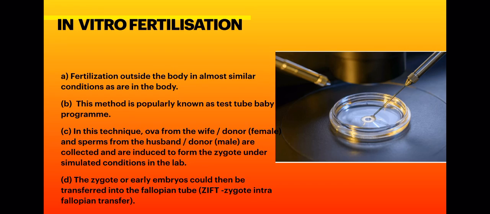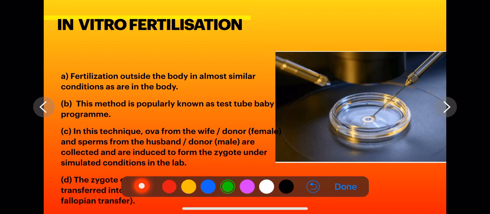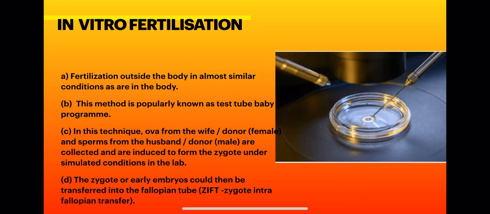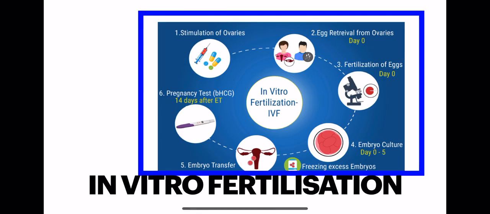So in this picture you are seeing the fusion of male and female gametes in a petri dish. Here it is taking place outside the female body, that is why it is said to be in vitro fertilization. Now in this figure you are seeing how in vitro fertilization takes place.